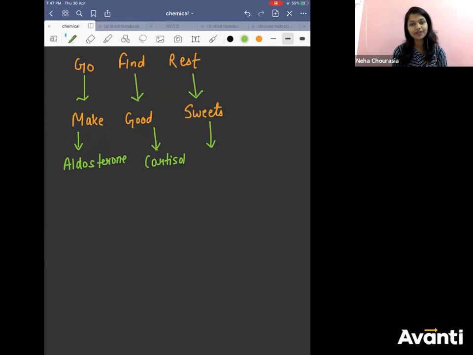And the main sex corticoids, your sex hormones: androgen, testosterone, and what? Estrogen. Progesterone, estrogen. They are your sex corticoids. Androgen, estrogen.